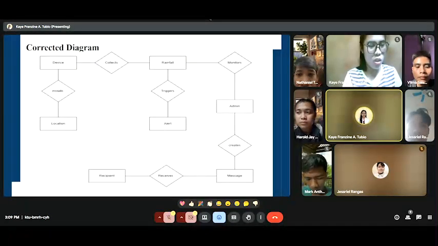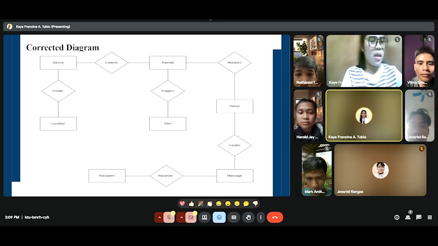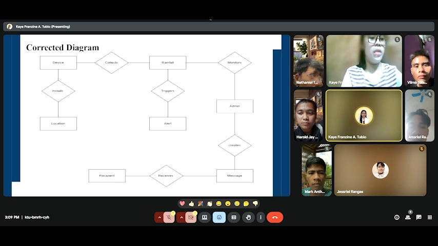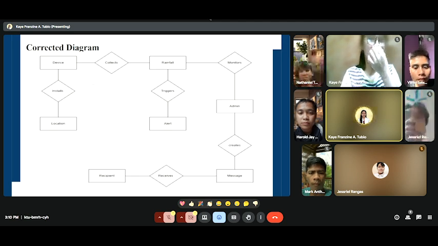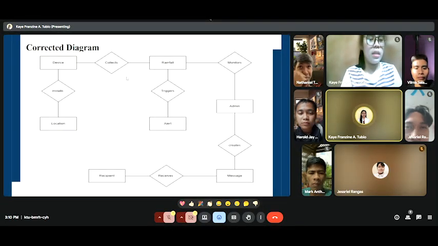admin, message, and recipients. The location represents the geographical area where the device is installed. The device is responsible for collecting rainfall data from that location. The collected rainfall data is monitored by the admin through the system interface.